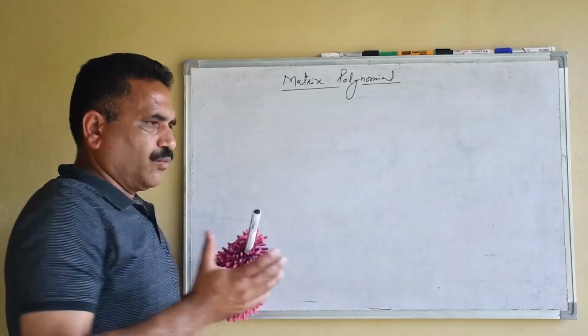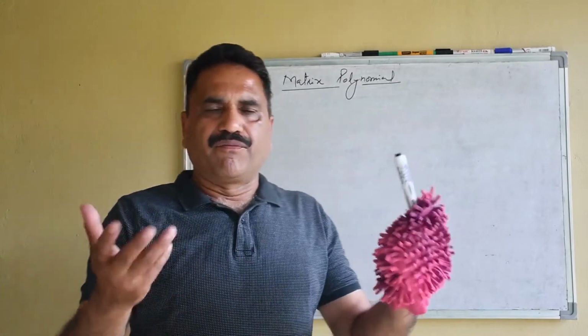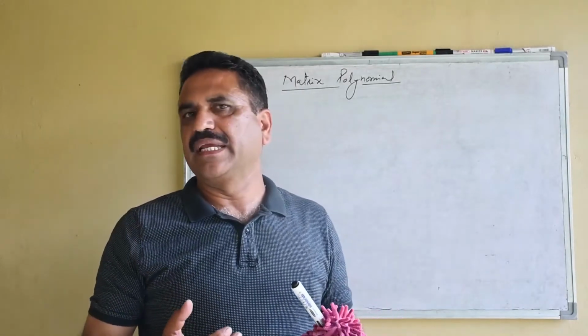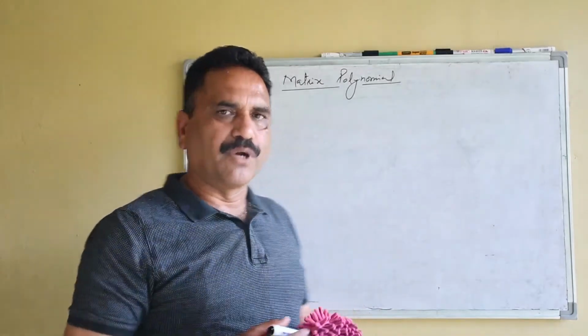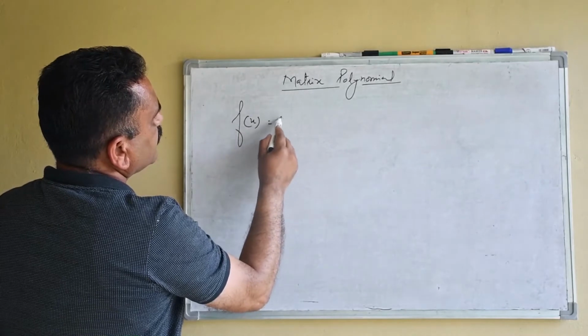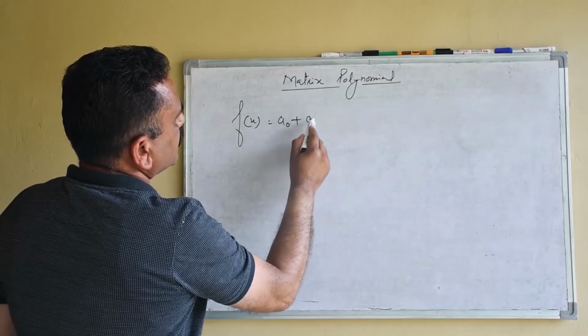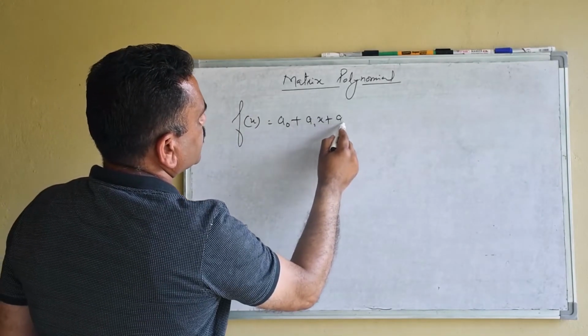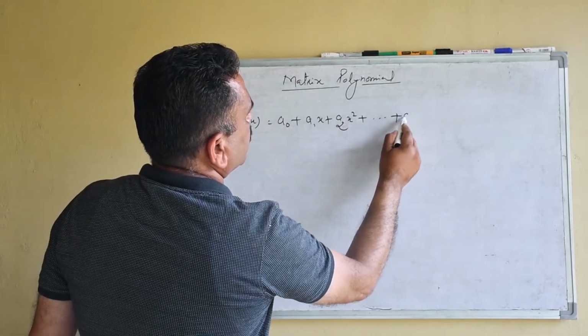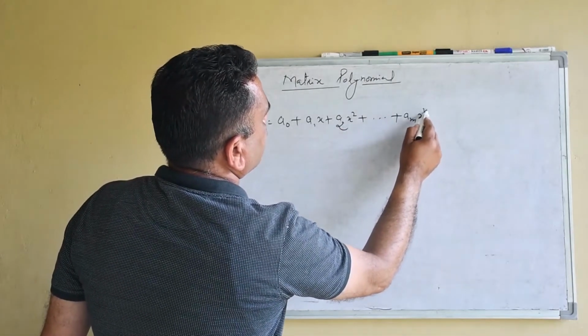An algebraic expression which can be written in the form of p of x equals a naught plus a1x plus a2x square and so on, anxn, is known as a polynomial. And what is a polynomial function? A function in the form of a naught plus a1x plus a2x square and so on plus amxm.